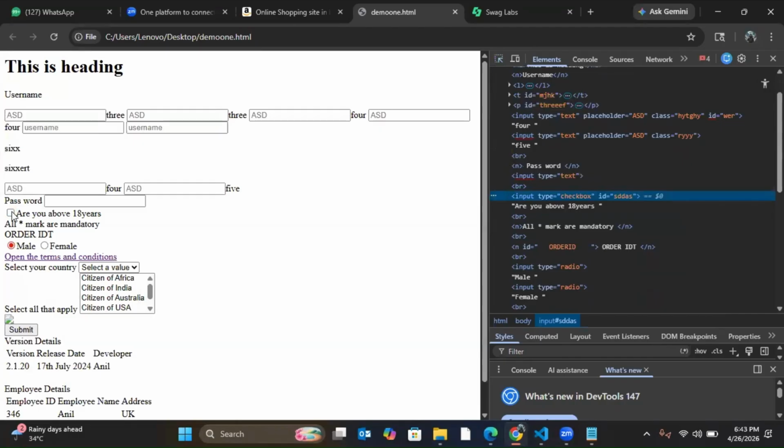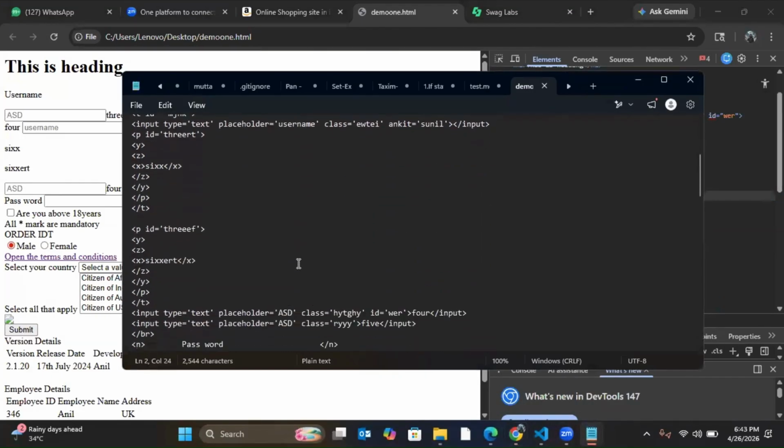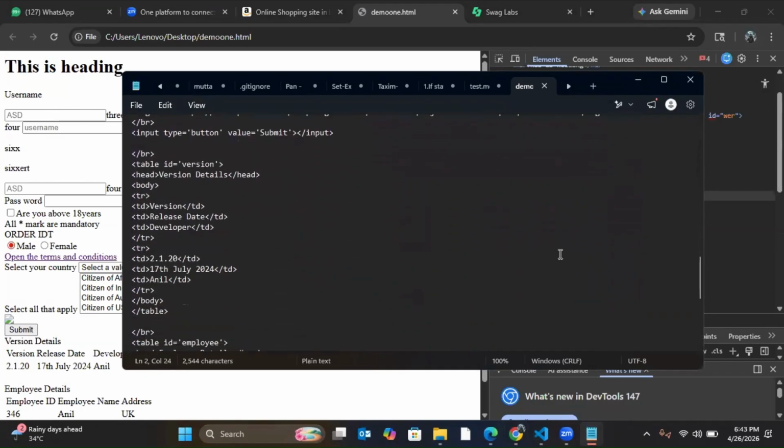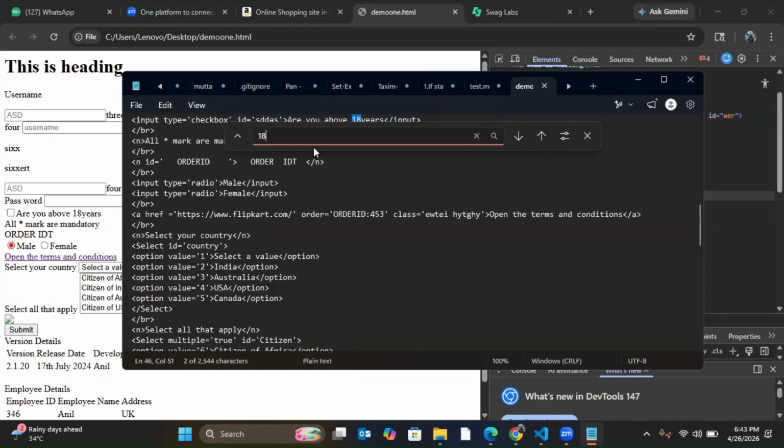Here I can have an attribute aria-label and have a value for that. This checkbox is for 'Are you above 18 years?'